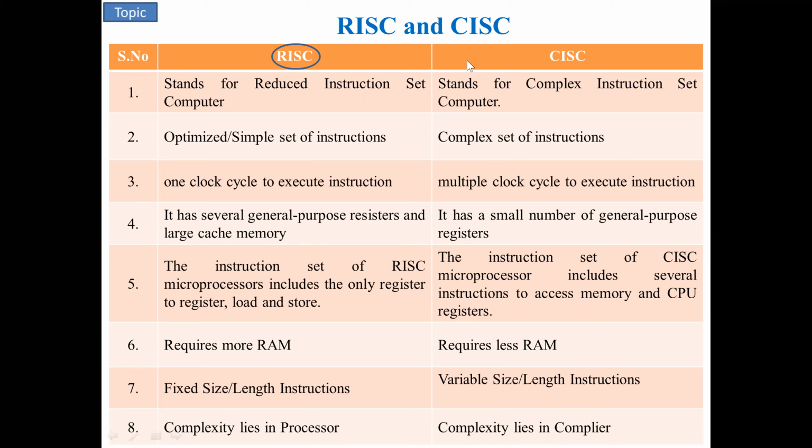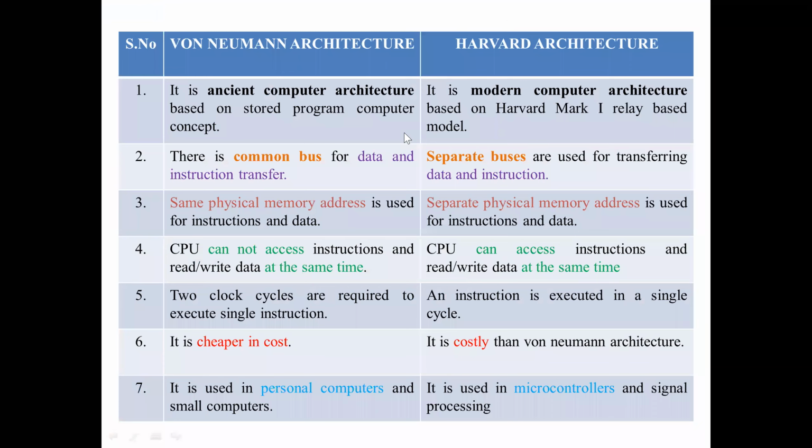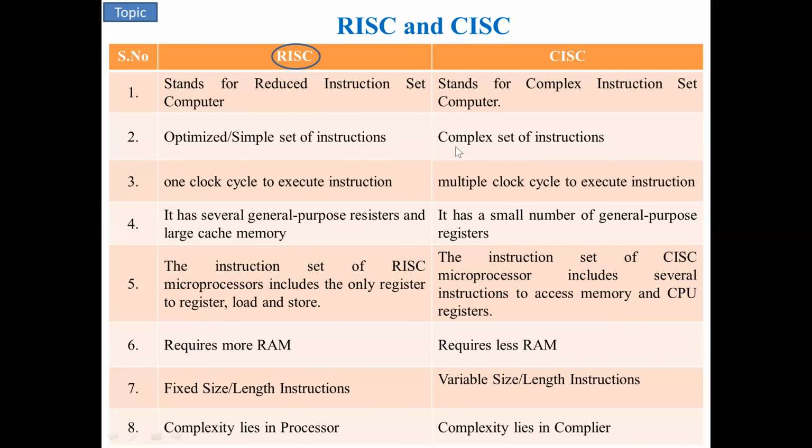Any doubt in this slide? The students can ask me so that we can go to the next topic, the basic topic of philosophy of embedded system. Everything so far is related to microprocessor and microcontroller. These three important topics you can expect as 5 marks each, even in the CIE 1 and also in your SCA.